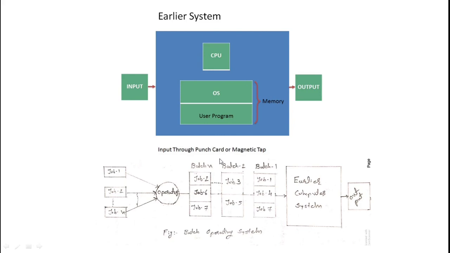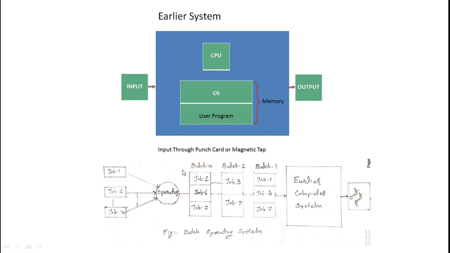Then the next system arrived, that is the batch operating system. Why was there a need to implement a batch operating system? Because to input and get the output of a single job, it took more time to load and unload the single job. So the CPU remained busy with loading and unloading rather than processing.